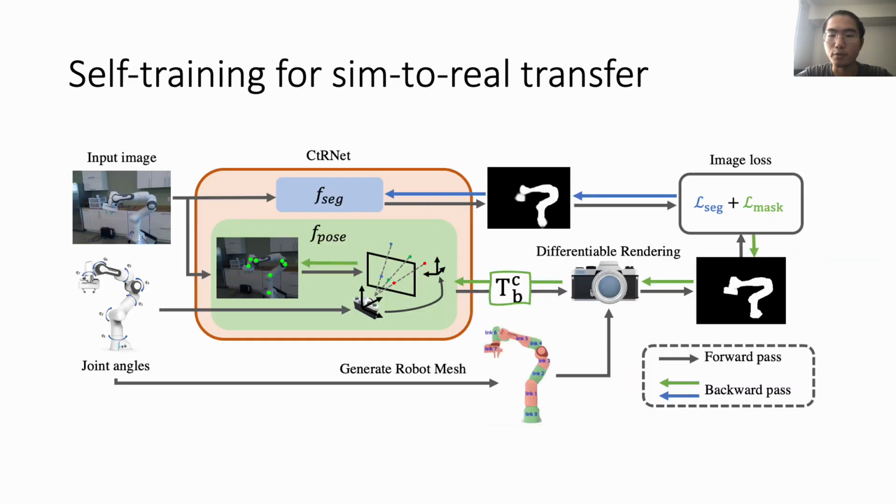The framework is pre-trained on synthetic images, and a self-supervised training pipeline is applied for sim-to-real transfer. We utilize differentiable rendering for image-level self-supervision and achieved state-of-the-art performance on robot pose estimation.